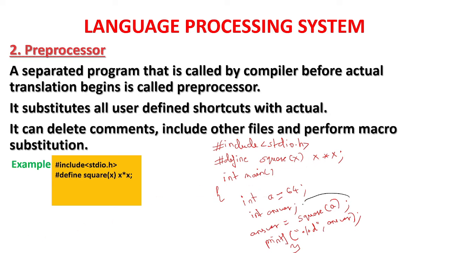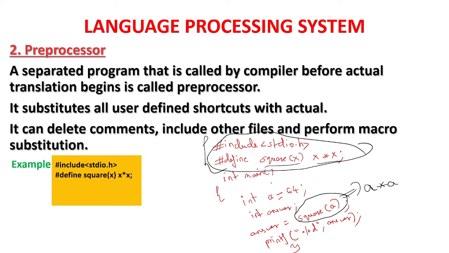For example, the preprocessor will remove this square of a and replace it with a into a, because it is written on top that hash define square of x should be replaced by x into x wherever it is there in the program. So like this the preprocessor works. It removes all the shortcuts and puts the actual code in your program. That is the job of the preprocessor.